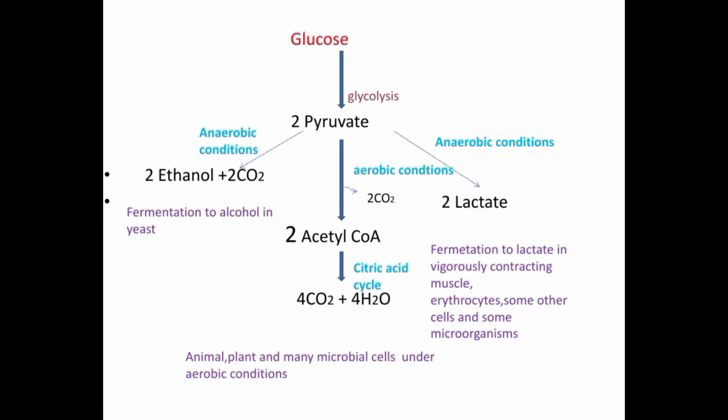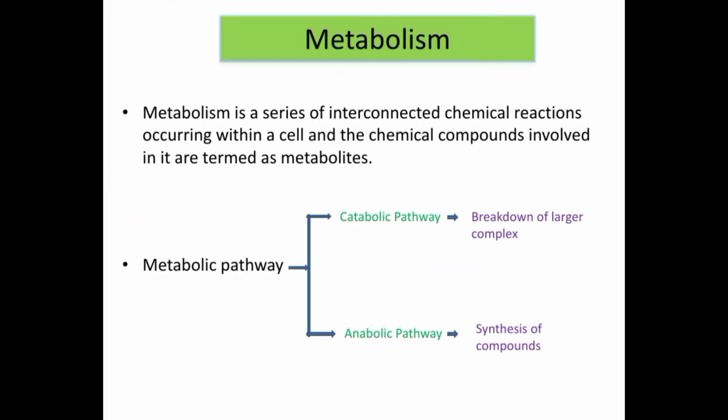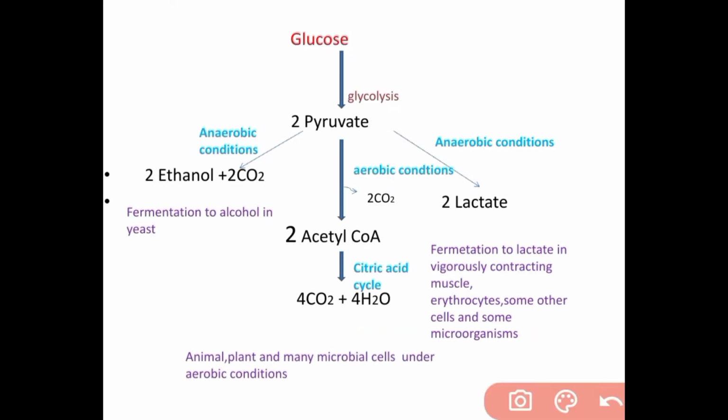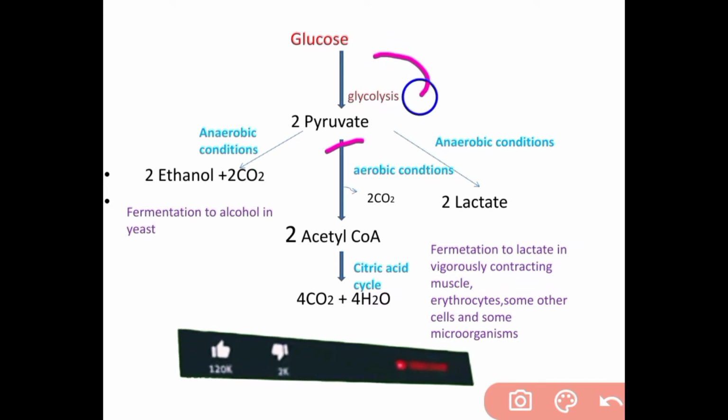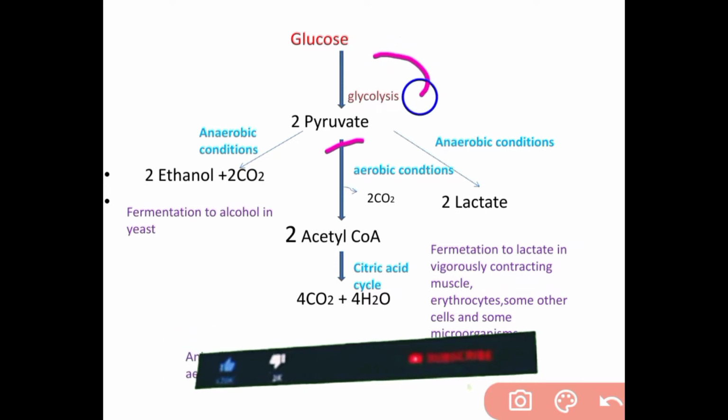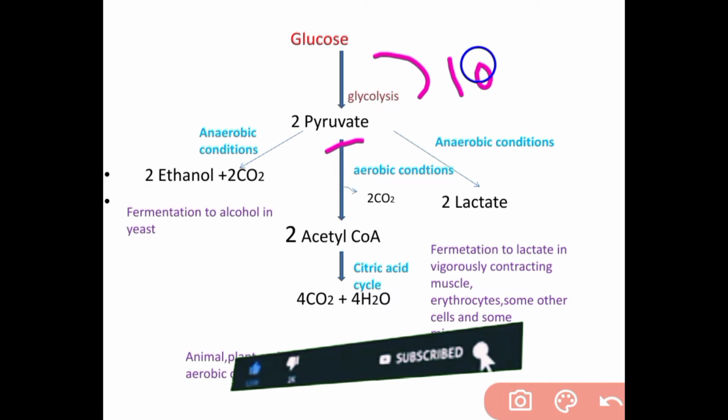Then coming to the next slide, glucose. From glucose, how many pathways are involved? From glucose, two molecules of pyruvate are formed through glycolysis by the help of 10 enzymes.